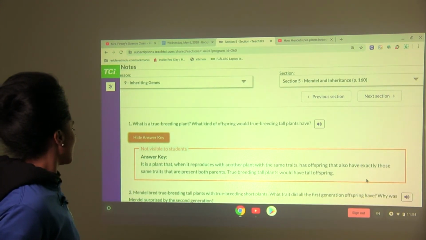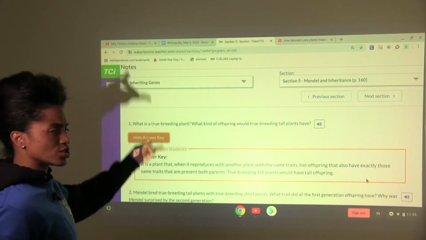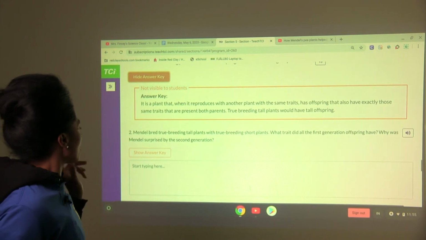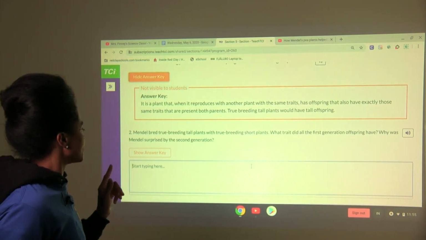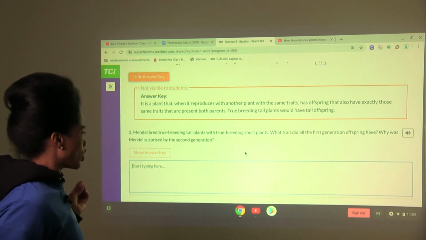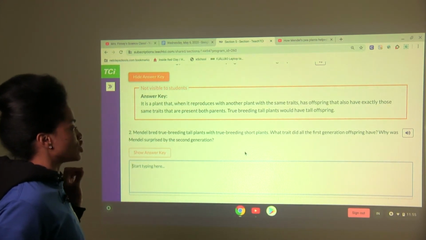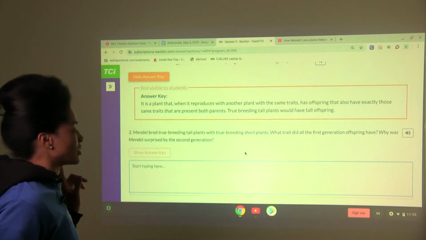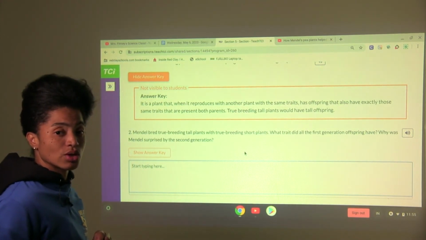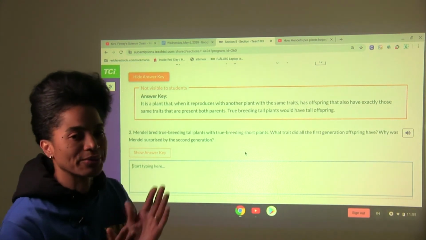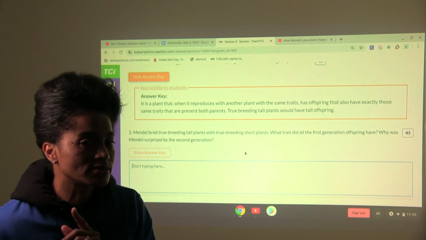All right, let's move to number 2. Number 2 says Mendel bred true breeding tall plants with true breeding short plants. What trait did all the first generation offspring have? And why was Mendel surprised by the second generation? What trait did all in the first generation have? I know you know. Say that again.